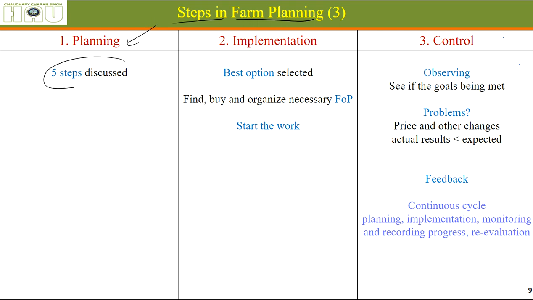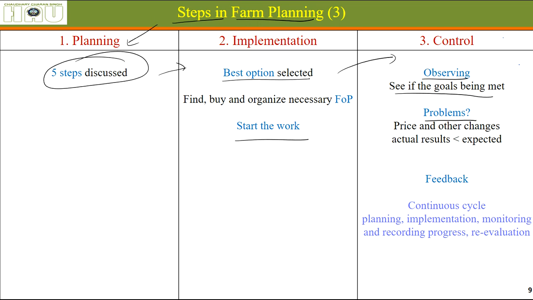First, planning, 5 steps that we have discussed already. Then, after planning and choosing the best option, we should implement it. The best option is selected and implemented, and we have started the work. Then we should go for control. We should be observing if we are reaching the goals that we had decided. Are these goals being met or not?